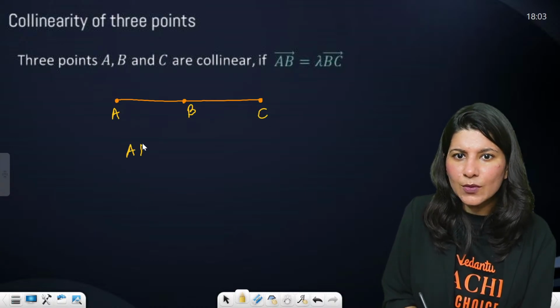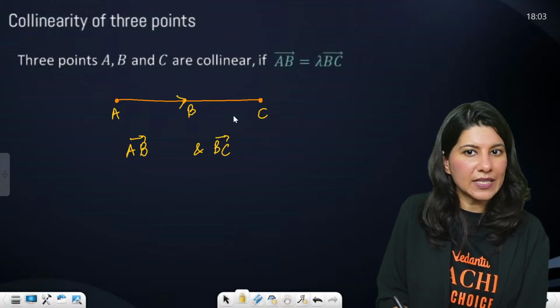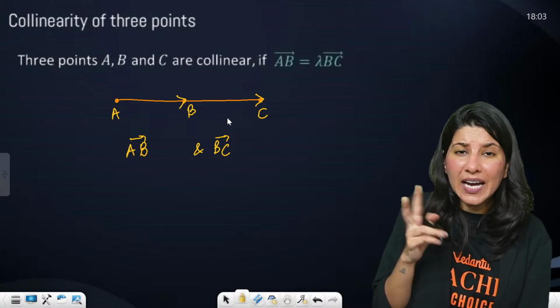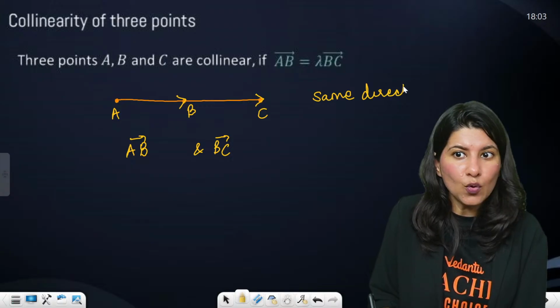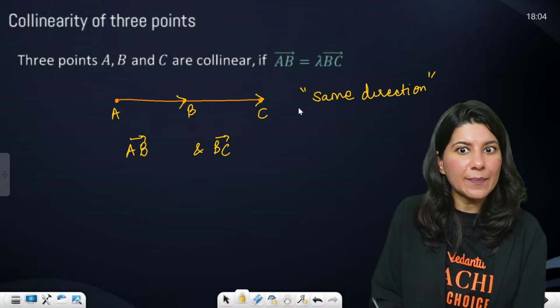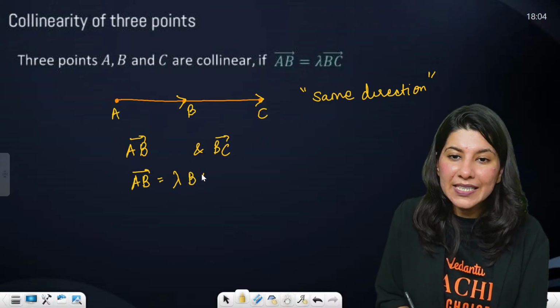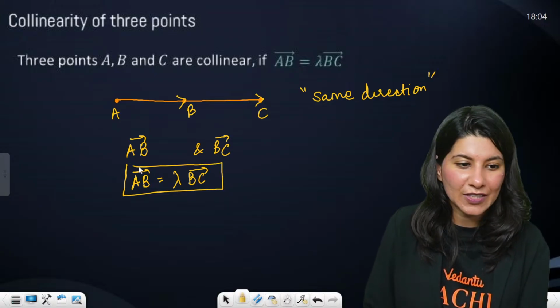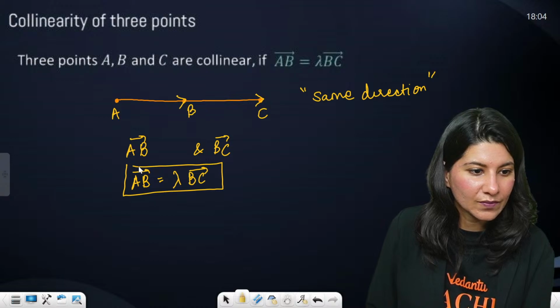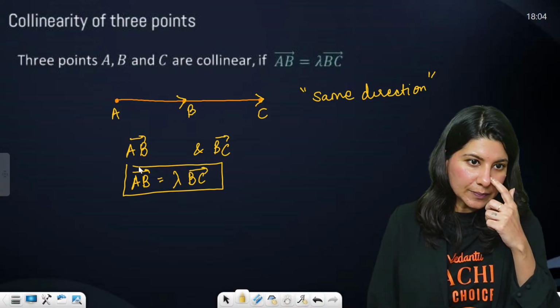What if I tell you AB vector and BC vector? AB is this, BC is this. Can you see AB and BC vectors are sharing the same direction? I don't know about the magnitude, but definitely the direction is absolutely the same. So AB vector will be lambda times BC vector, my dear students. AB vector equals lambda times BC vector, same direction.